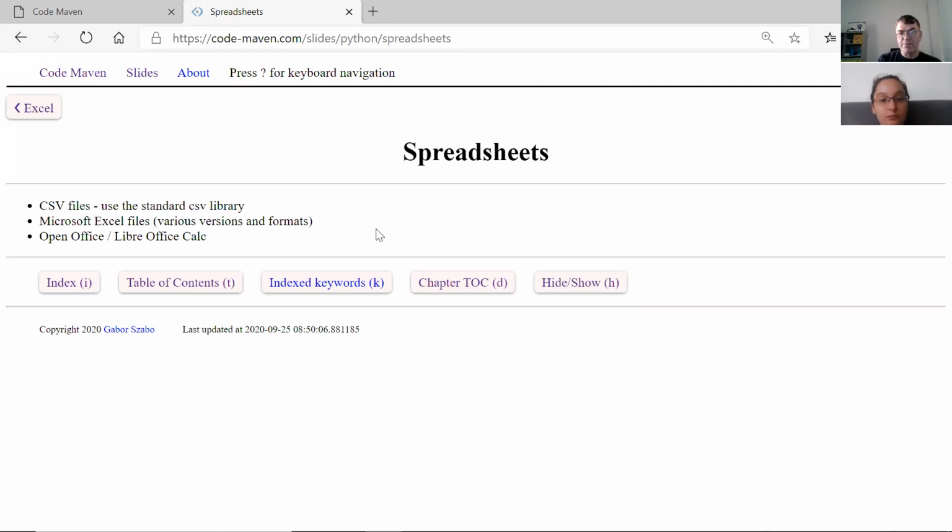Even CSV files basically are spreadsheets where you have just the tabular data. You can have Microsoft Excel files or OpenOffice, or LibreOffice, an open source version that can handle most of the stuff that people need in a spreadsheet.